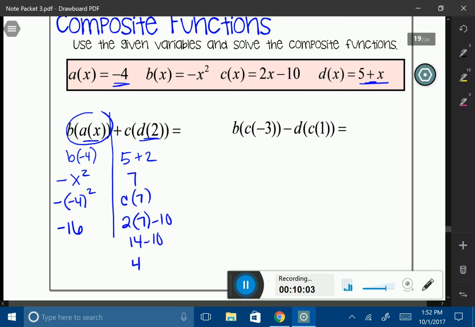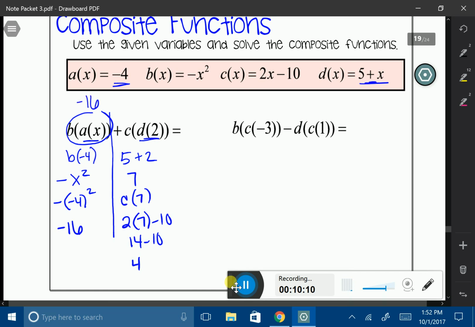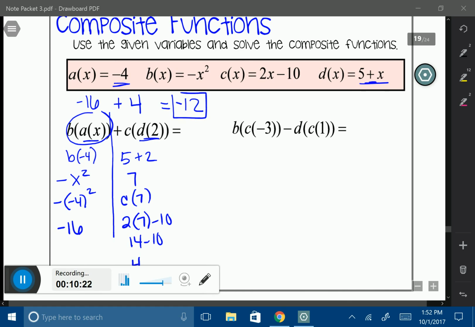So what I have here now, if I kind of go back up to my original, I have negative 16 plus 4. And that is going to be equaling negative 12. All right, let's do another one of these. B of C of negative 3.